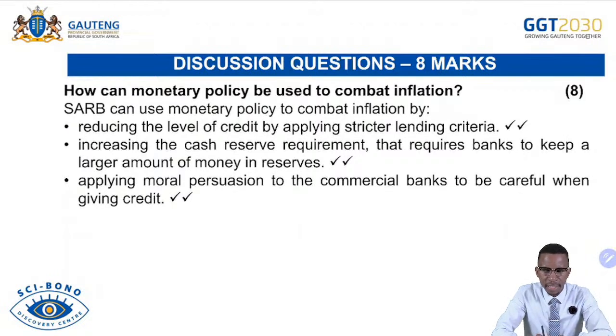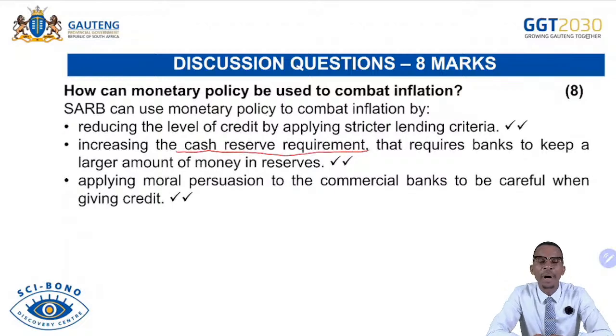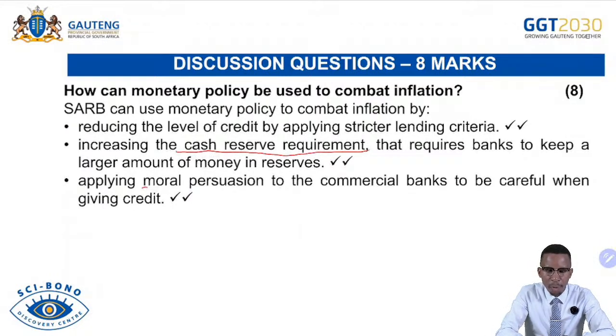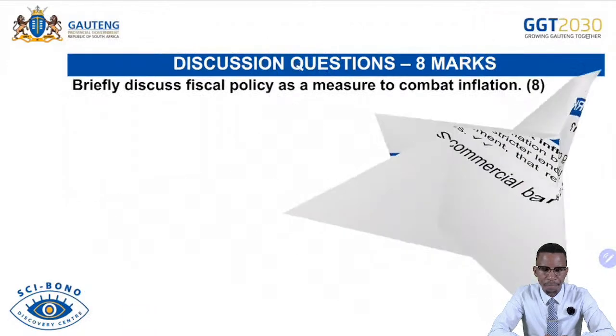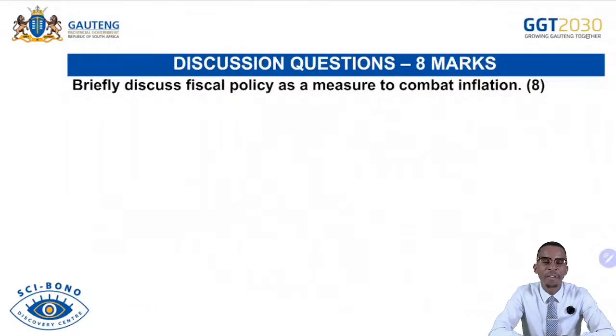And then increasing credit reserves. Remember, if credit reserves increase, there will be increased vault money within the commercial banks or financial institutions. Remember, vault money is the money that is available for the bank but not available to spend. They cannot use it to create credit. So there will be less money supply available and less credit creation in the economy, and that will lead to less demand for goods and services. Applying moral suasion, as mentioned, whereby commercial banks are instructed to be very strict when creating credit within the economy.